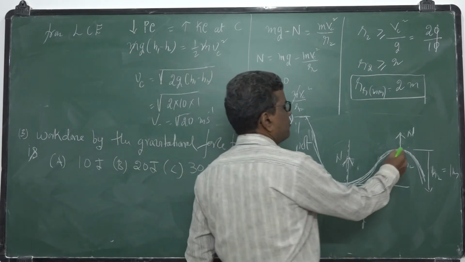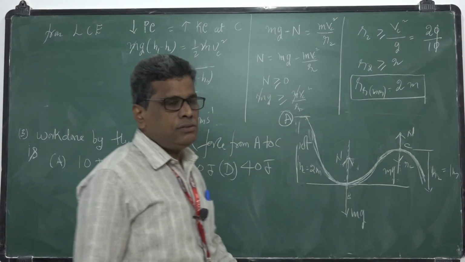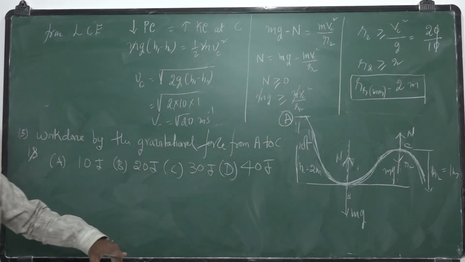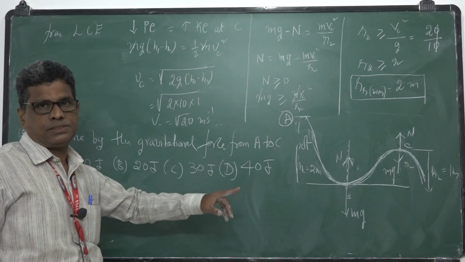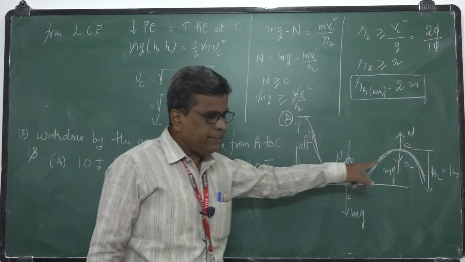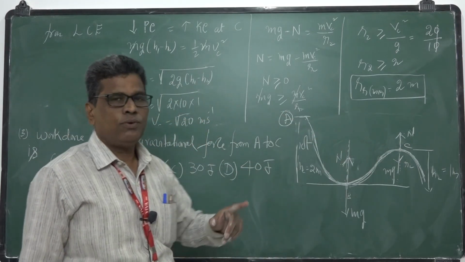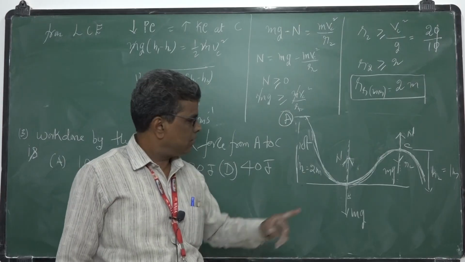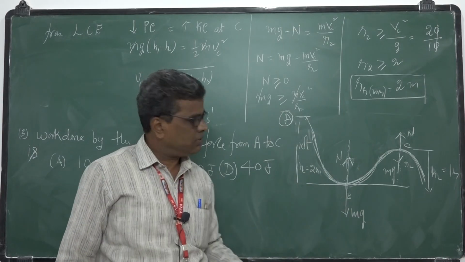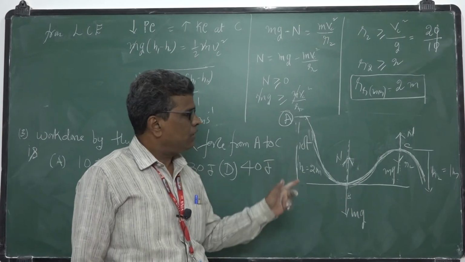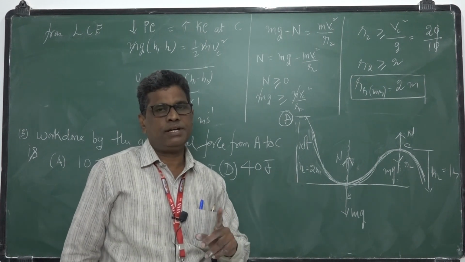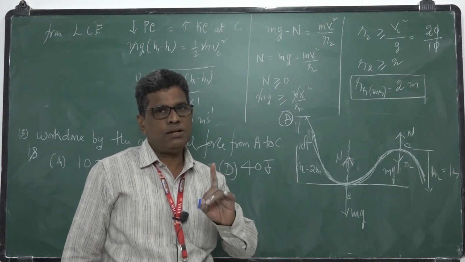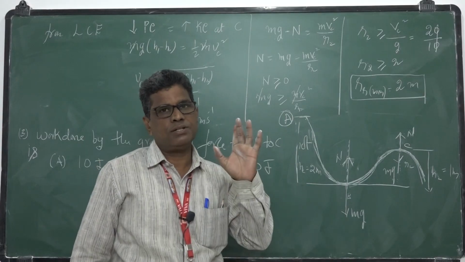C is here. From A to C the height decreases, isn't it? As the height decreases, the track is smooth and there is no friction, so only one force acts on it, that is the gravitational force. So only the gravitational force does work.